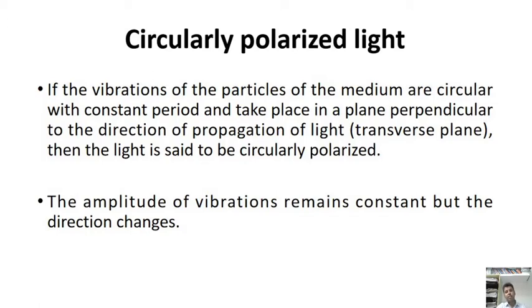The amplitude of vibrations remains constant, but the direction of the vector changes.